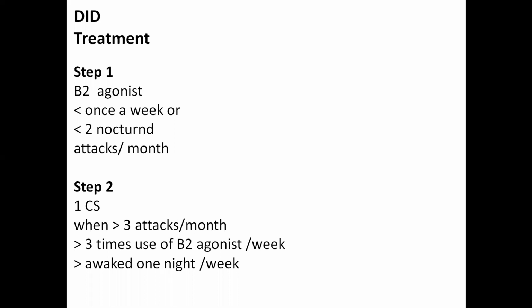Upper airway obstruction, for example foreign body, infection or laryngeal edema, usually presents with stridor. Stridor is an inspiratory wheeze. The difference between stridor and wheeze is that wheeze is usually expiratory, while stridor is inspiratory.